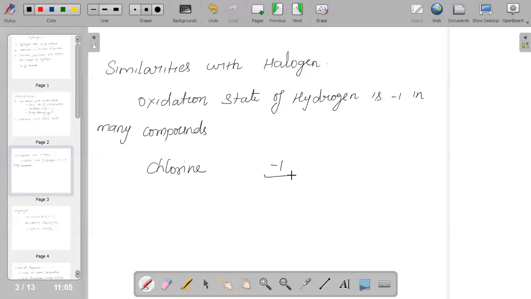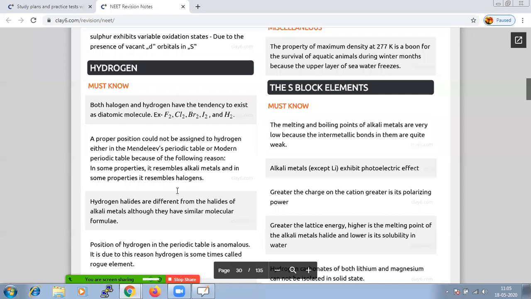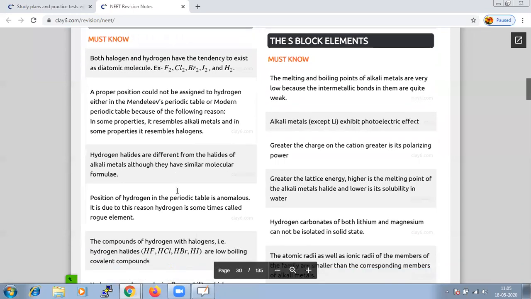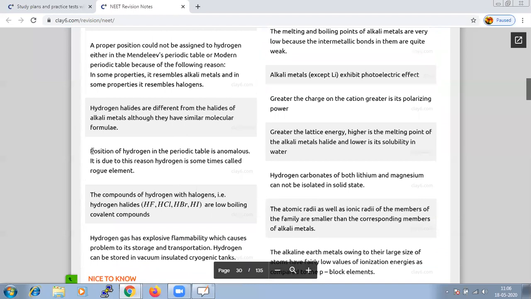So it is given a characteristic that is called anomalous in nature, that is, it behaves both like alkali metals, or it behaves like halogens. That is why it is said that the position of hydrogen in the periodic table is anomalous, and because of this it is called a rogue element. And the compounds of hydrogen with halogens are hydrogen halides, and they have very low boiling points, or you can say they are very low boiling covalent compounds.